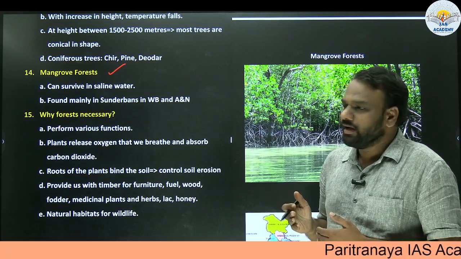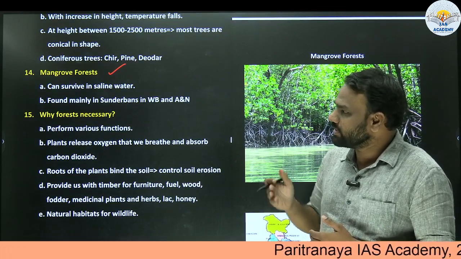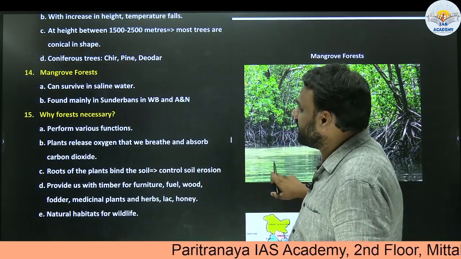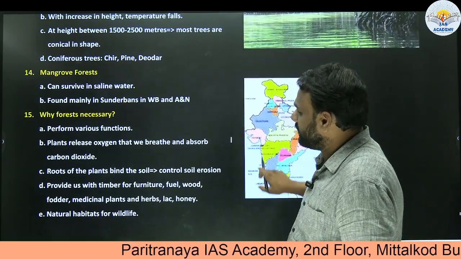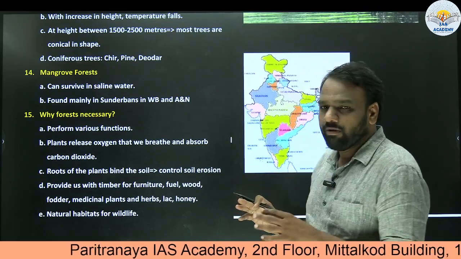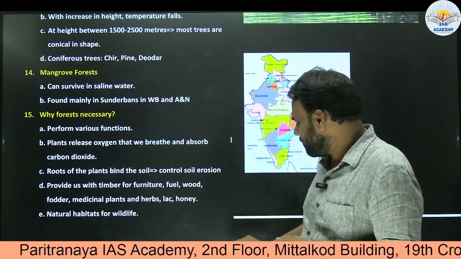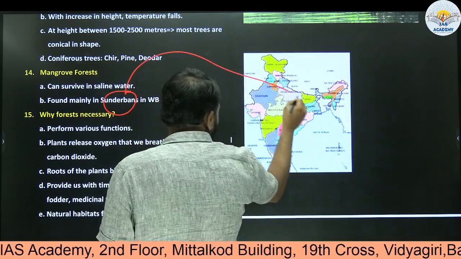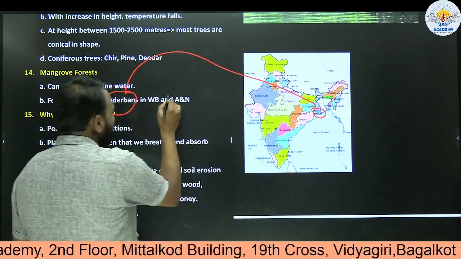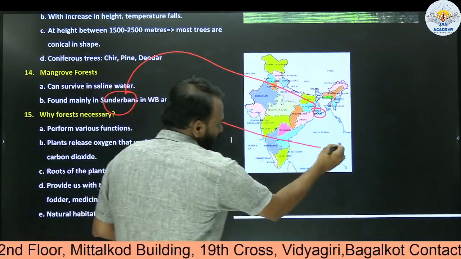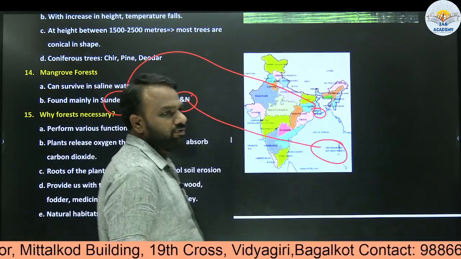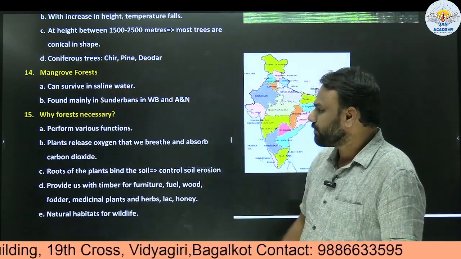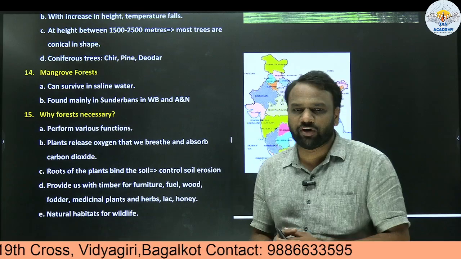In detail we will discuss mangroves in the forthcoming classes, but at a superficial level we shall focus that they can sustain in an environment where the water is saline. In India, mangroves are present in multiple states, but two important mangrove areas are the Sundarbans in the state of West Bengal and the Andaman and Nicobar Islands. Here we find mangrove vegetation.